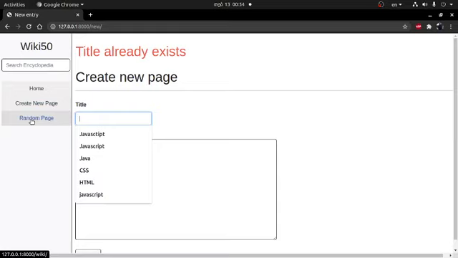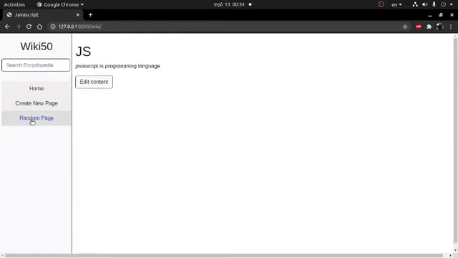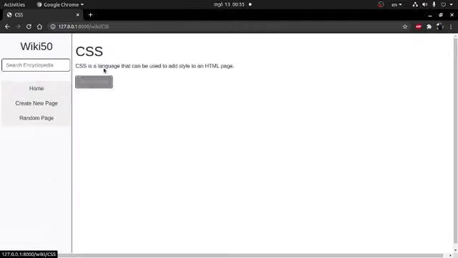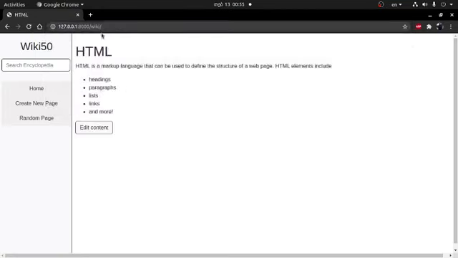Okay, let's try a random page. It's working. It redirects me to a random entry. I added some logic in views.py that if there's no entry specified on /wiki/, return a random entry to the user. So it's working. Let's try the CSS entry. It has the CSS entry here. Let's keep it empty and it's random.